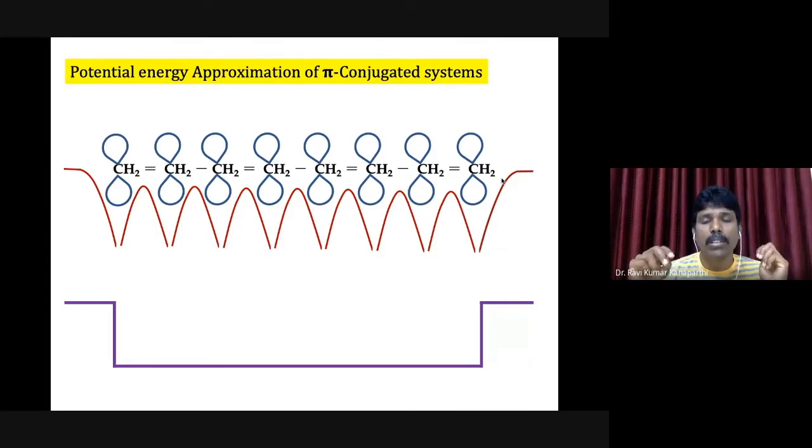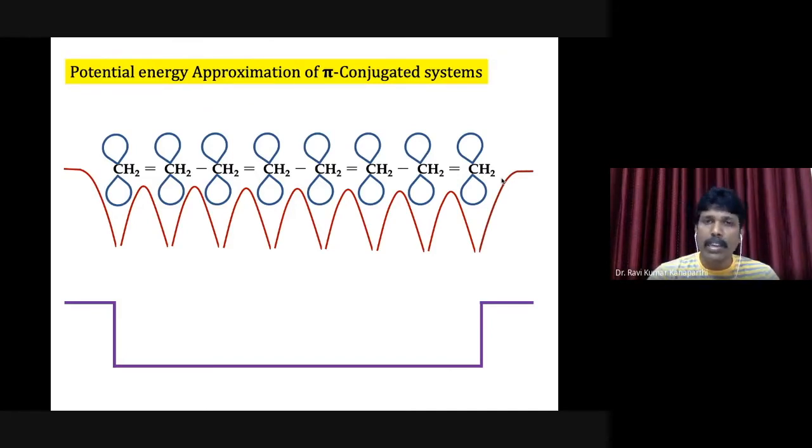These conjugated systems are the real problems, and the particle in a one-dimensional box, which we are going to discuss today, is basically an approximated model of the pi conjugated system.